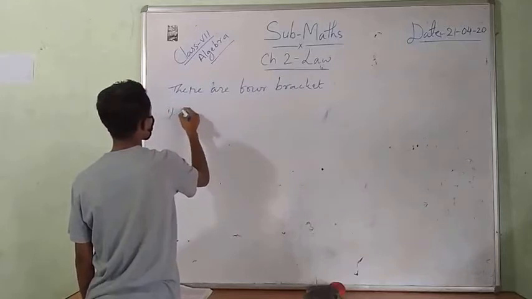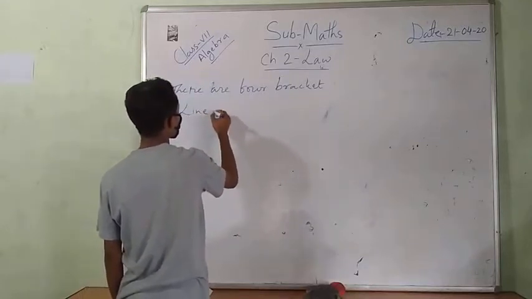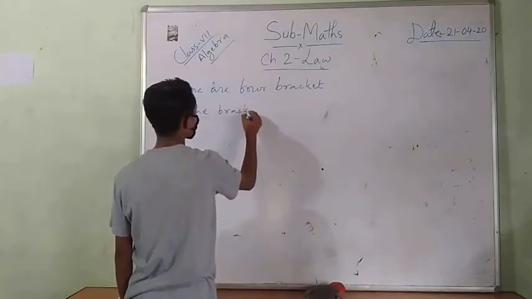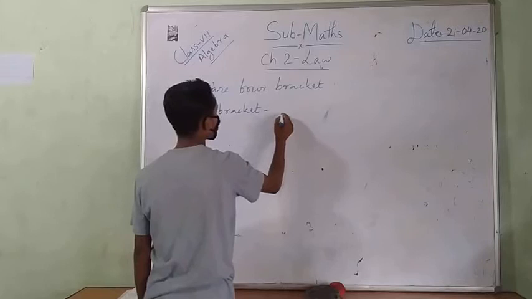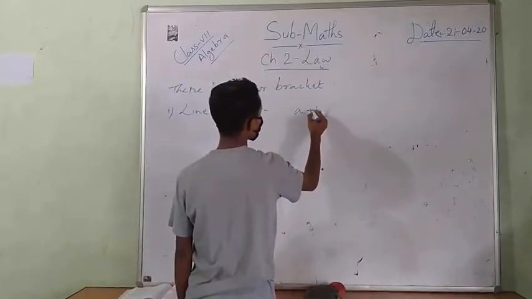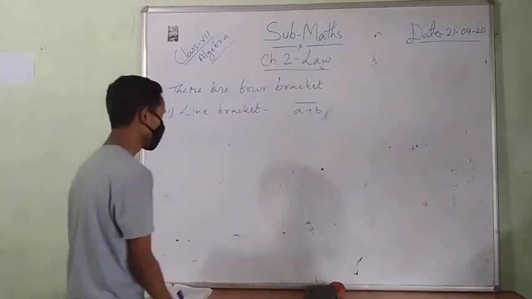Number one, line bracket. Line bracket means suppose A plus B is there, then the line bracket is this one, the line. That is the line bracket.